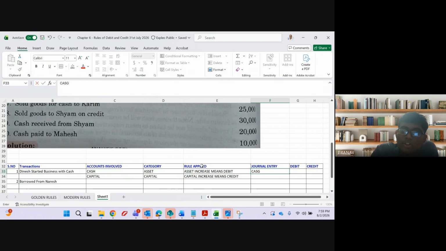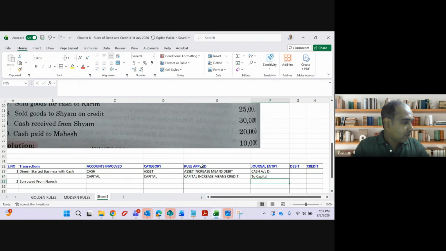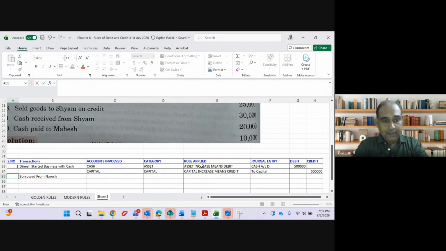Accounting entry: cash account debit to capital account. The amount is how much, guys? The amount is 5 lakhs. 5 lakh and 5 lakh. Fantastic, guys. First accounting entry over.